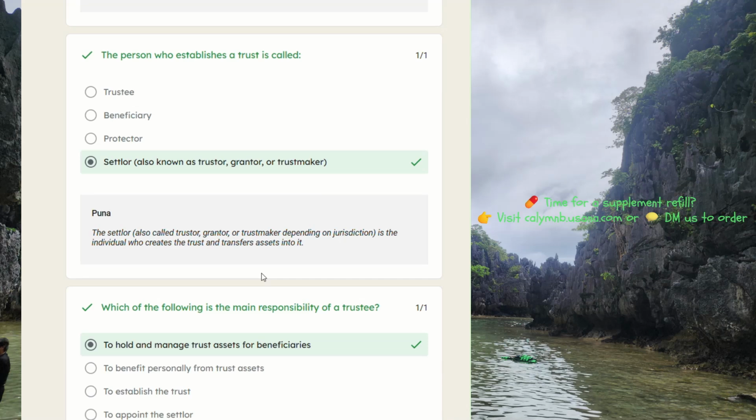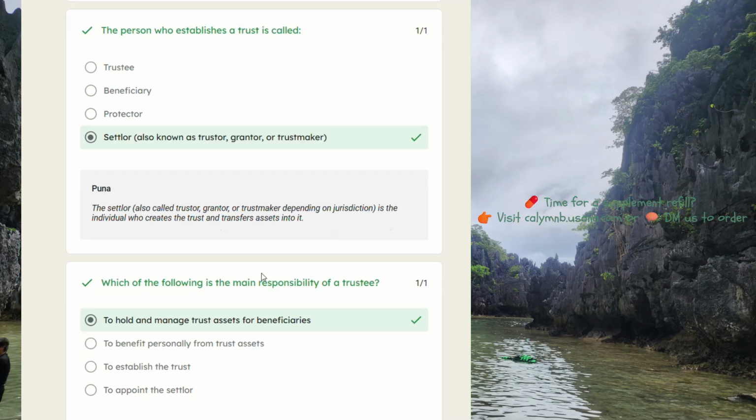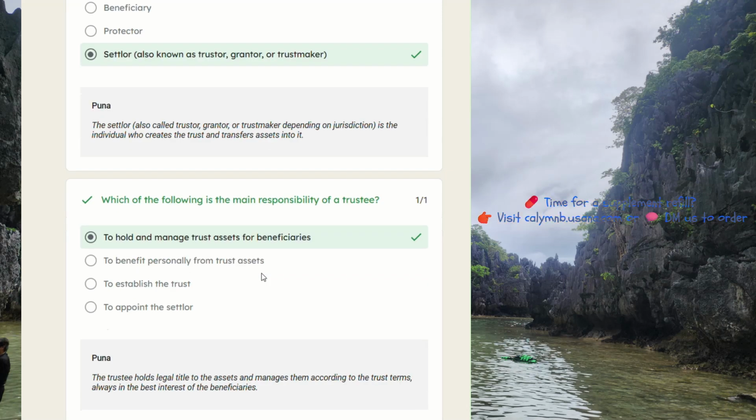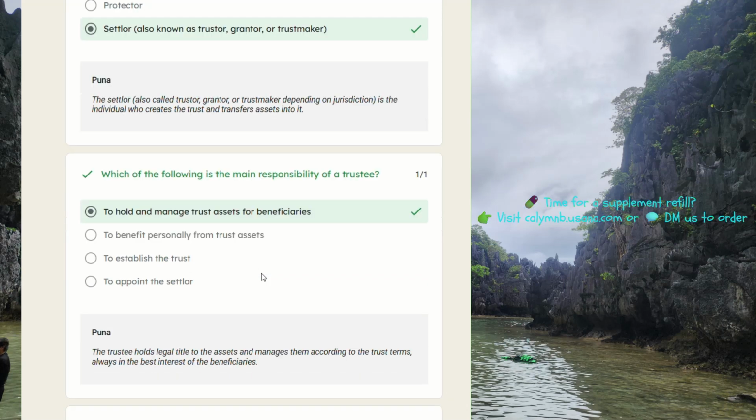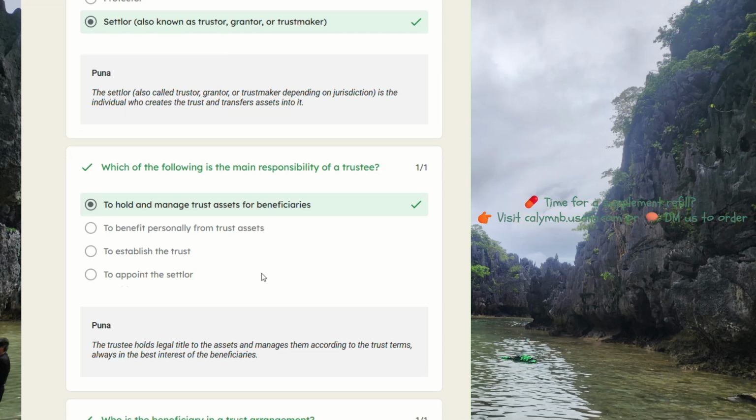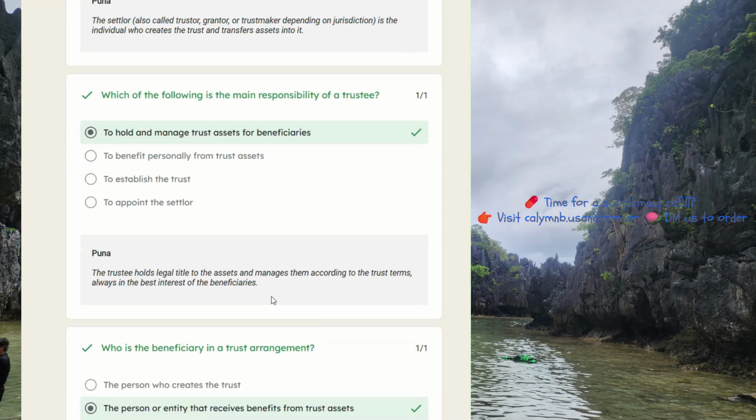The settlor, also called trustor, grantor, or trust maker, depending on jurisdiction, is the individual who creates the trust and transfers assets into it. Which of the following is the main responsibility of a trustee? To hold and manage trust assets for beneficiaries. The trustee holds legal title to the assets and manages them according to the trust terms, always in the best interest of the beneficiaries.